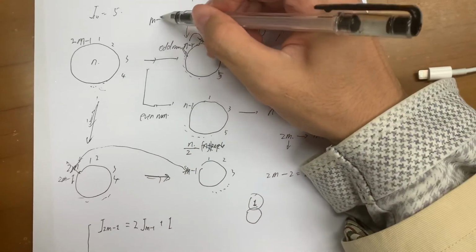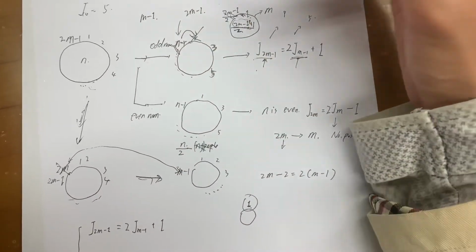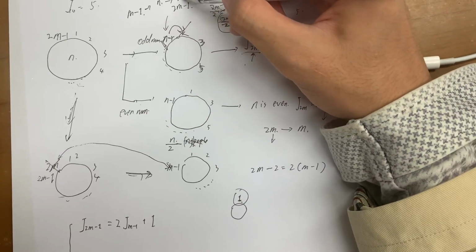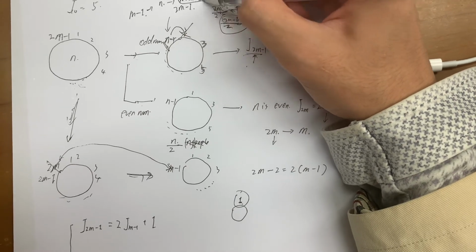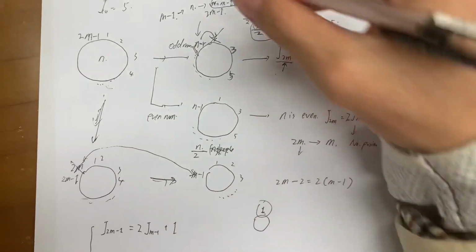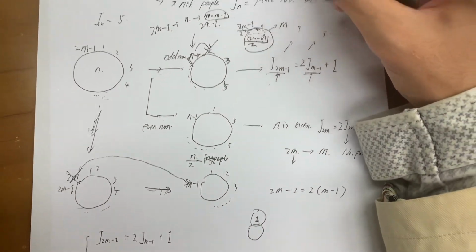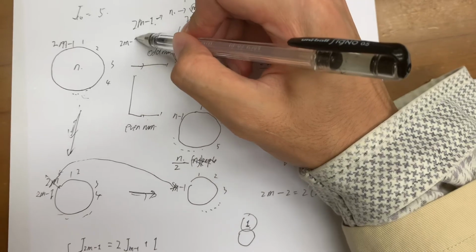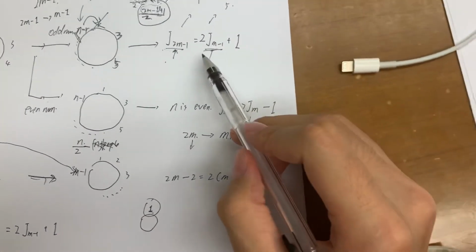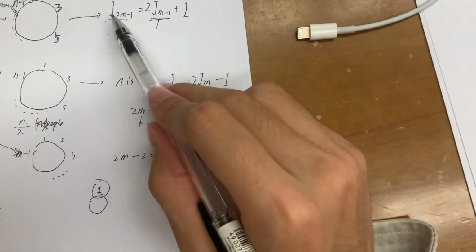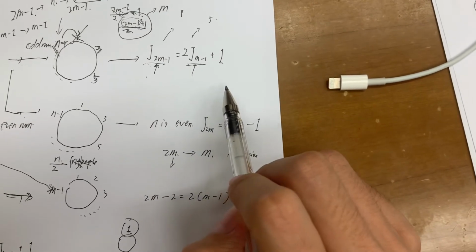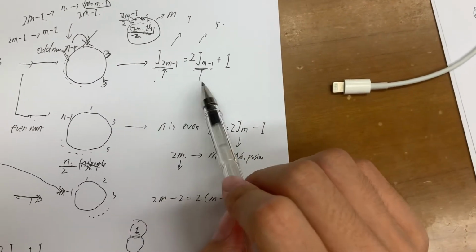So m minus 1 is relabeled as the new n. So you see that the last person who survives here is 2m minus 1. The 2m minus 1's position was relabeled as m minus 1. So the expression gives us j2m minus 1 equals 2jm minus 1 plus 1. That is what is relabeled for odd numbers.